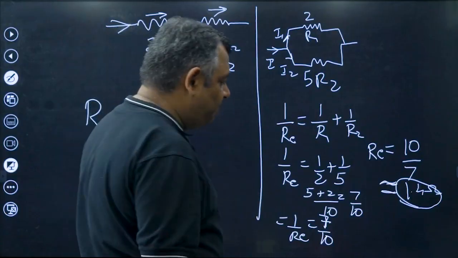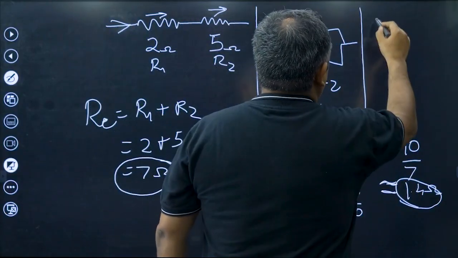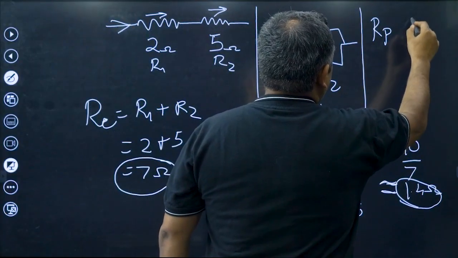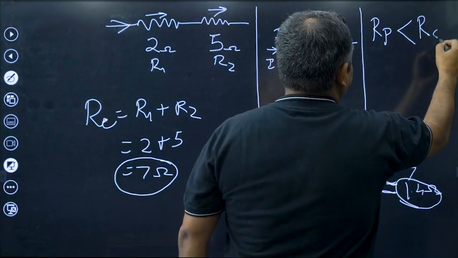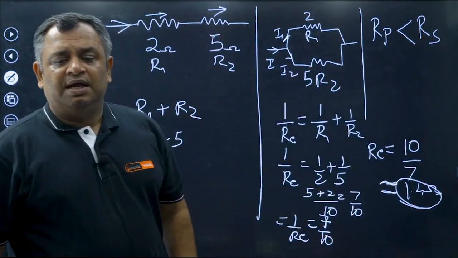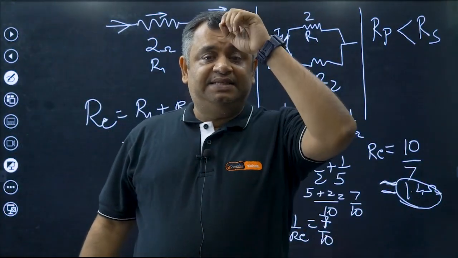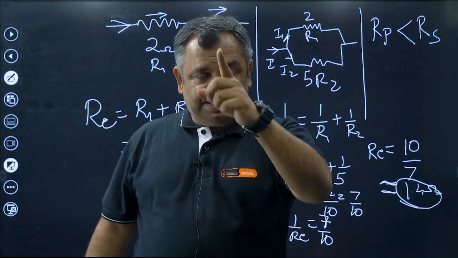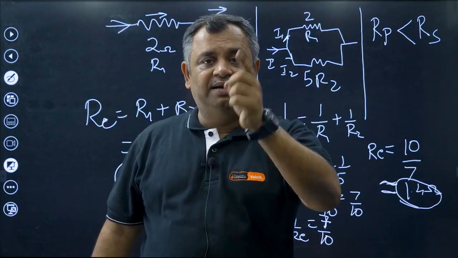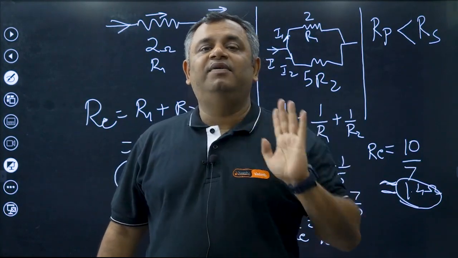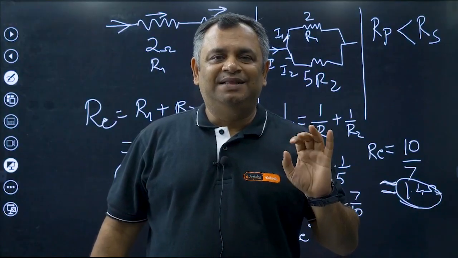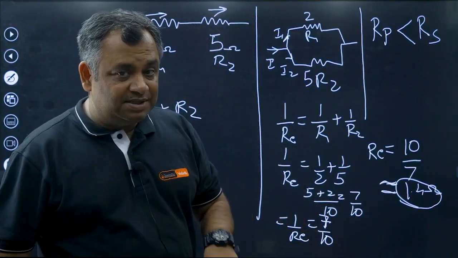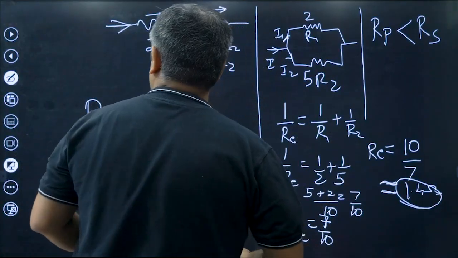Now see here the equivalent resistance was 7 ohms and here the equivalent resistance is 1.4 ohms. So if the same combination of resistances are there, the resistance in parallel would be less than the resistance in series. Remember this. If the same values of resistance are put in, resistance in parallel is always lesser than resistance in series. Clear about this? Very important concept. It comes in your examination.